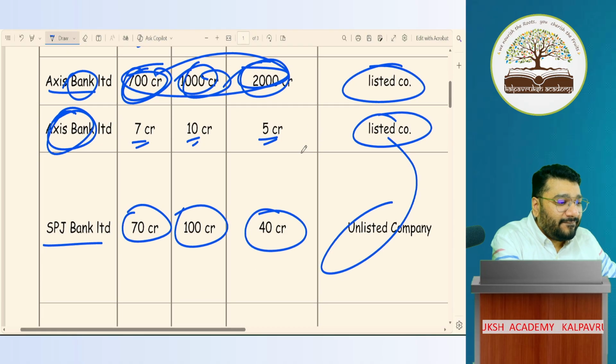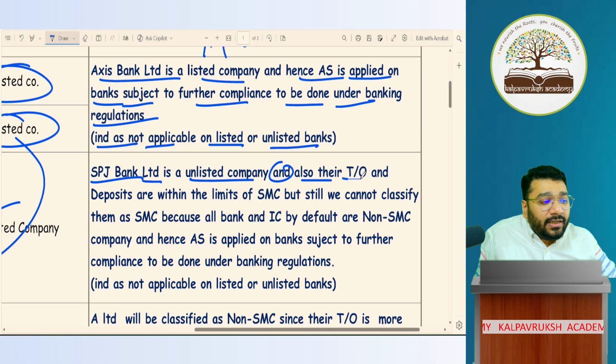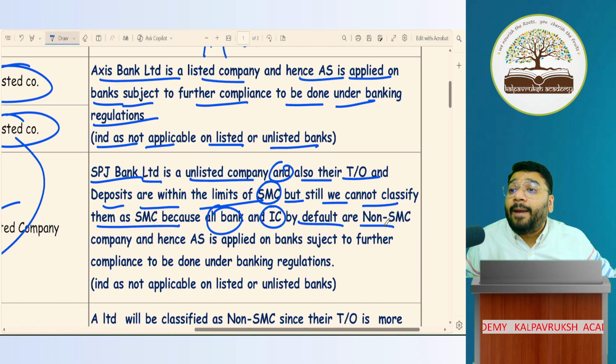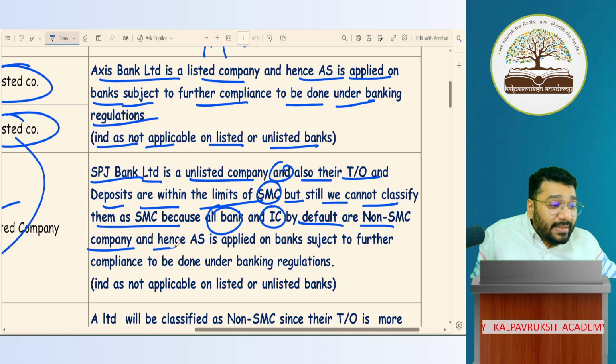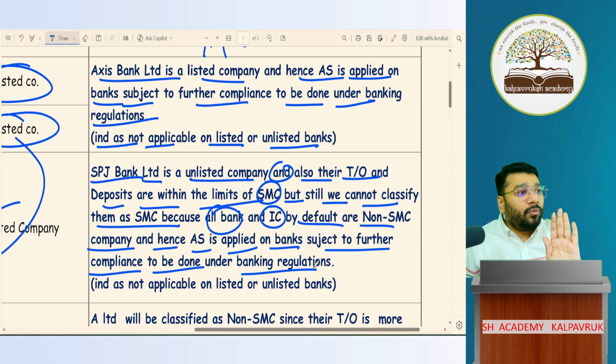But a bank itself means big company. SPJ Bank Limited is an unlisted company, and its turnover and deposits are within the limit of SMC. But still, we cannot classify it as SMC, because all banks and insurance companies by default are non-SMC. Non-SMC means big company, and hence AS is applied on the bank, with further compliances to be done under banking regulations.